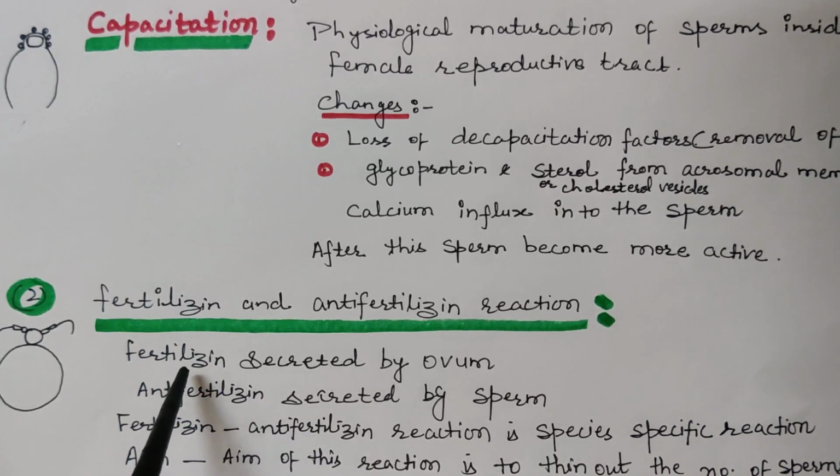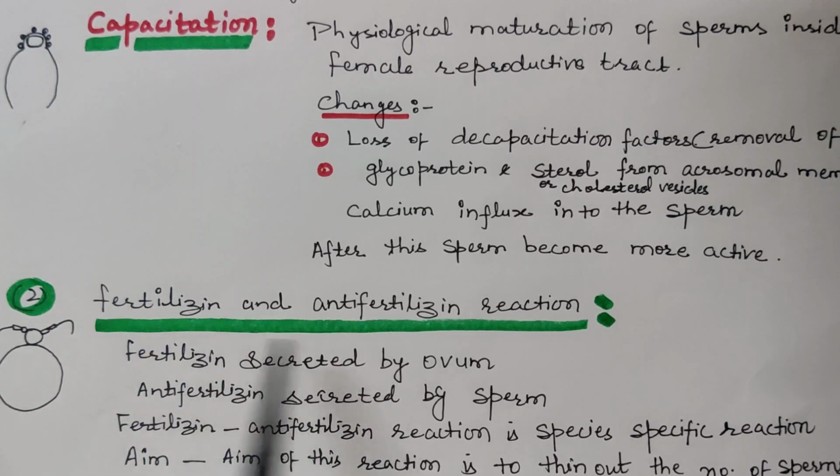Because of this reaction, sperm of the same species can fertilize the ova of the same species. Sperm of other animals are not going to fertilize the human ovum. A human ovum is fertilized only by human sperm. So the fertilizin and anti-fertilizin reaction is species specific.